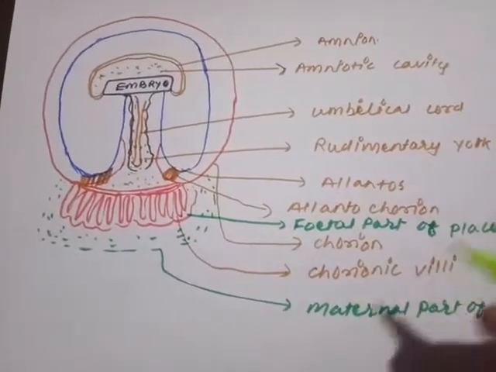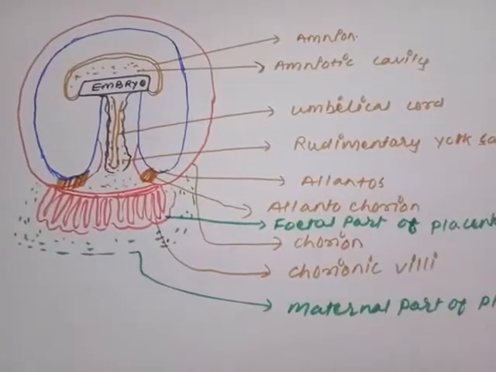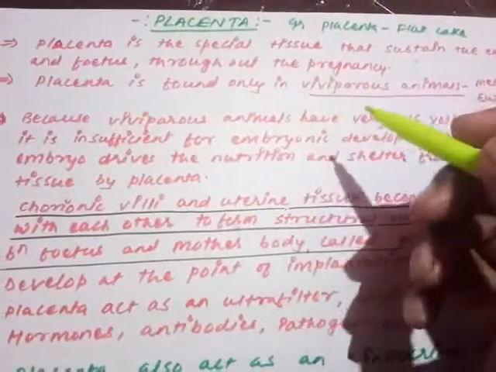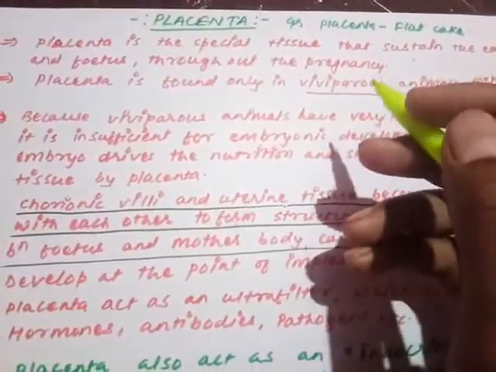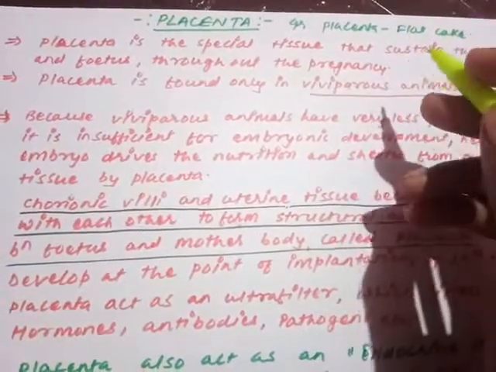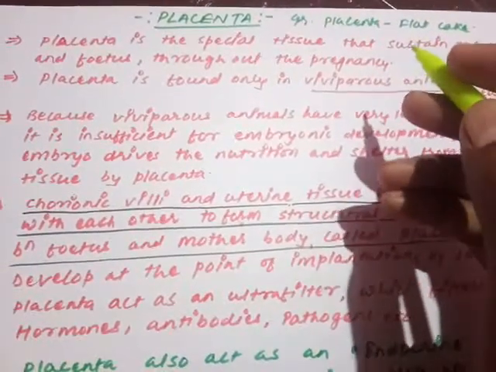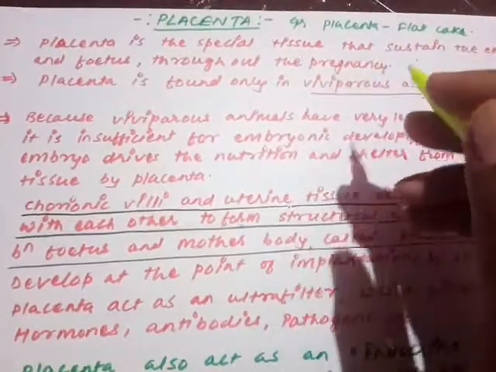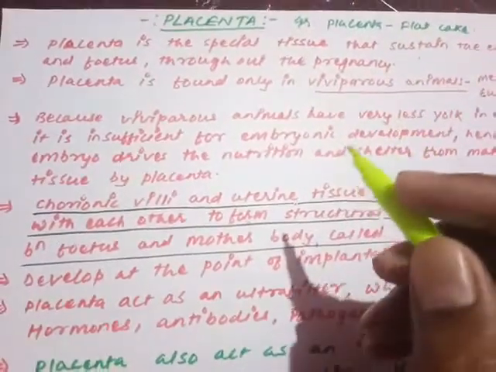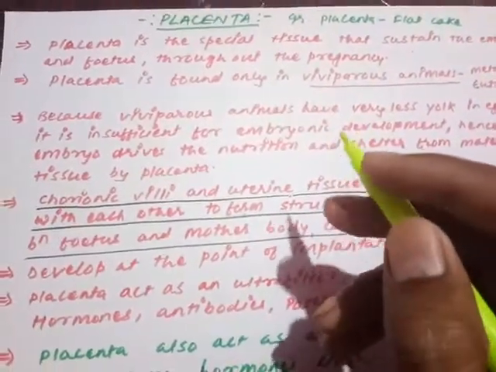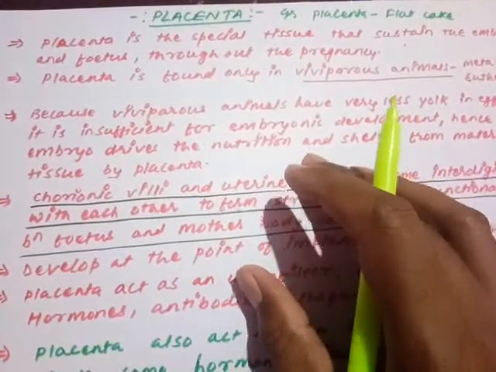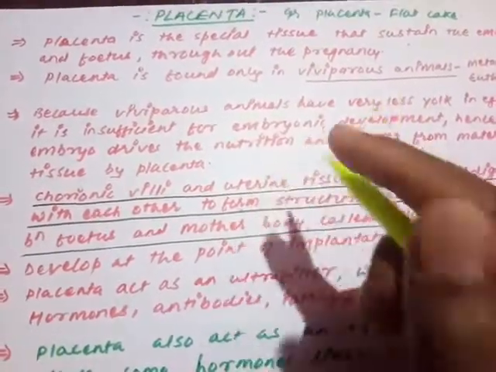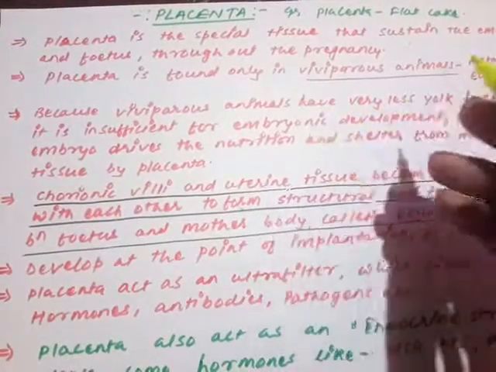So just take a look at the placenta also. Students, placenta is a Greek word that means flat cake. Flat cake means the structure of the placenta seems like a flat, cake-like structure. That is why it has been given the name placenta. It is not related to any cake, so don't get confused by that. The placenta is a structure which seems like a flat structure.